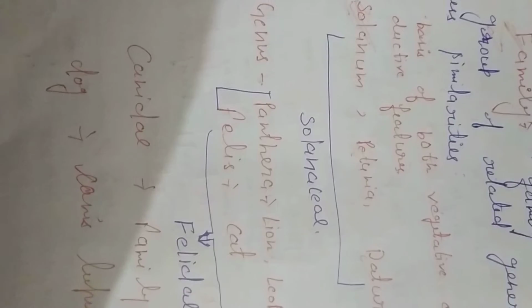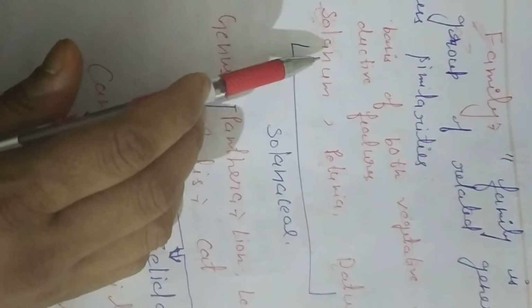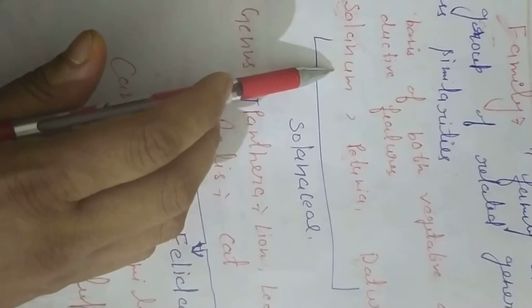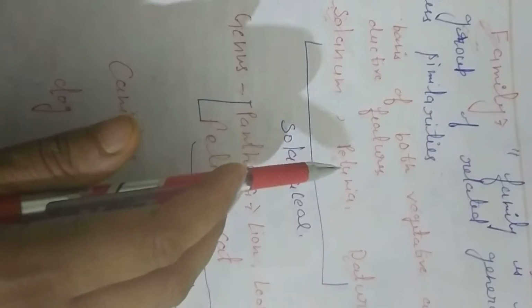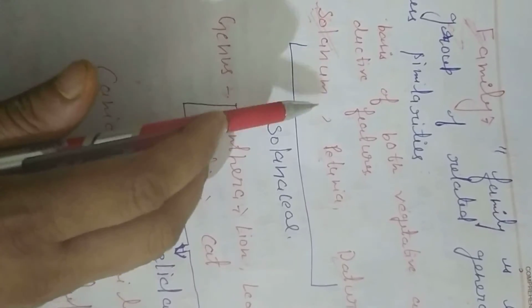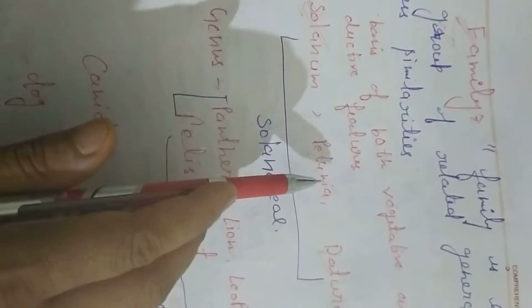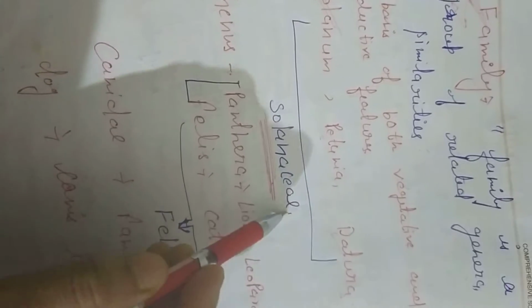So these three are different genera, but they have some similarities, especially in their flower structure and their vegetative parts like leaves and branches. Vegetative part means the part other than the reproductive part, and the flower is a reproductive part. On the basis of similarities in the parts other than the flower, these three genera, Solanum, Petunia and Datura, are put in the same family, Solanaceae. So this is the example of a plant.